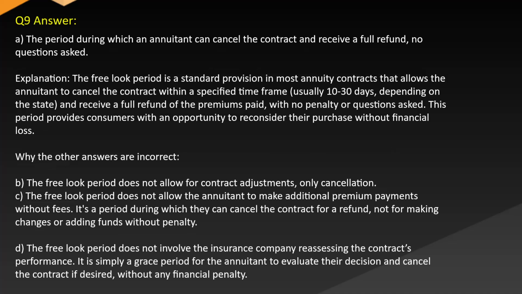Answer: A. The period during which an annuitant can cancel the contract and receive a full refund, no questions asked. Explanation: the free look period is a standard provision in most annuity contracts that allows the annuitant to cancel the contract within a specified time frame, usually 30 days, depending on the state, and receive a full refund of the premiums paid, with no penalty or questions asked. This period provides consumers with an opportunity to reconsider their purchase without financial loss.